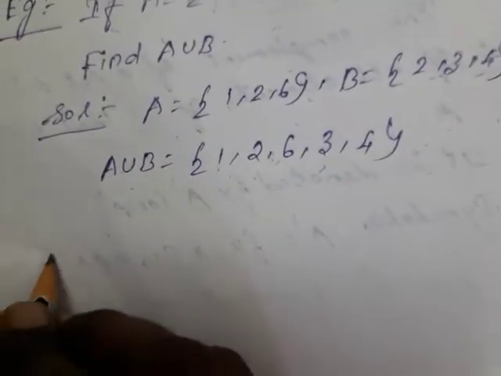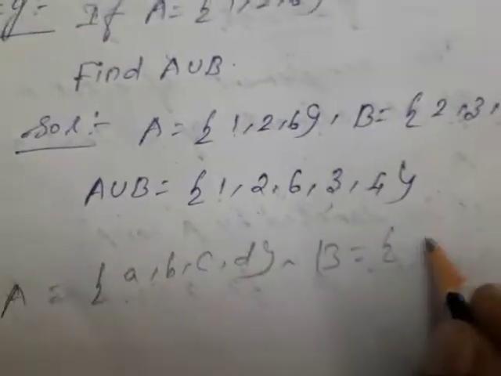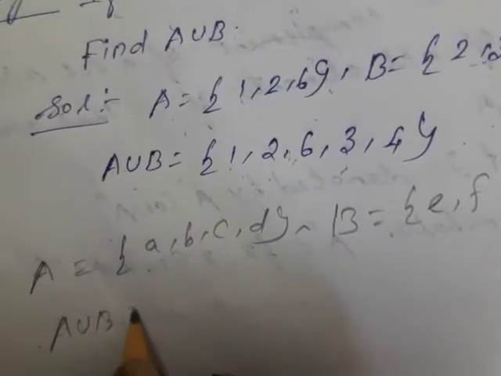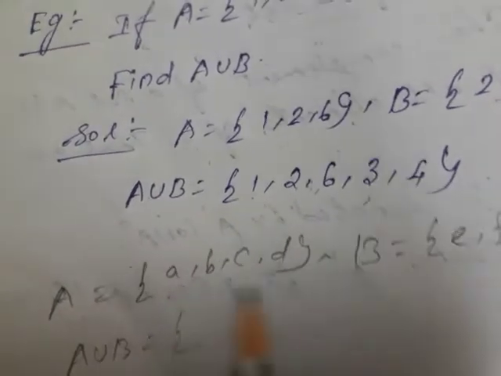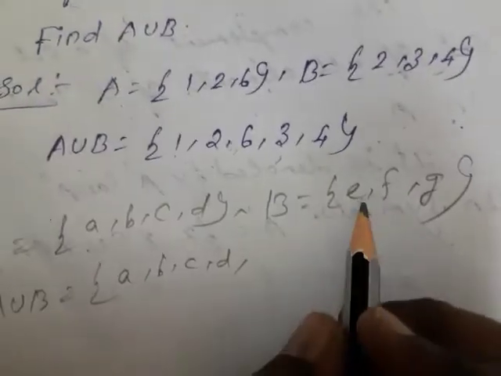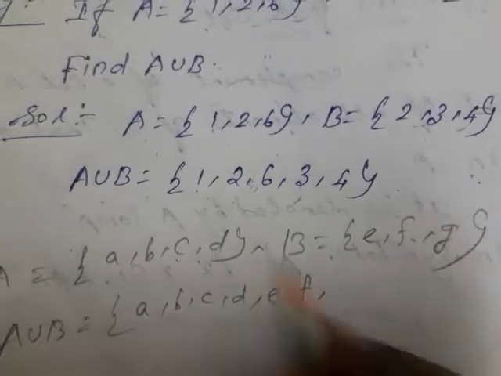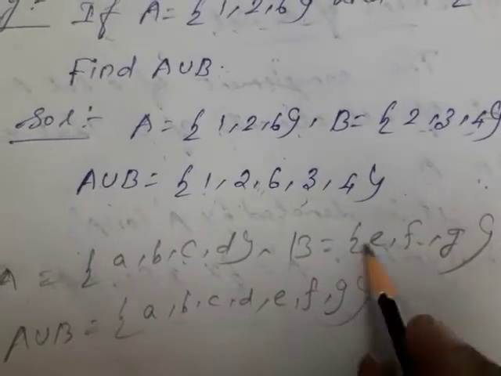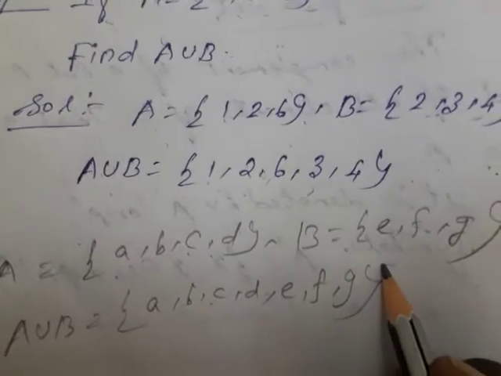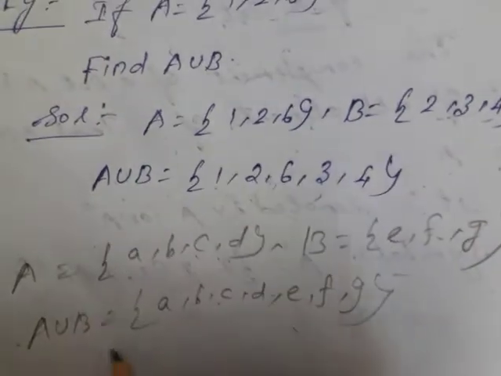Another example. Set A is equal to A, B, C, D. Set B is equal to E, F, G. What you have to find out is A union B. First, what are all the elements in set A? You take and write A, B, C, D. Next, E. Is E there already? No. Next, F is not there. G is not there. If an element is already in set A, no need to write it again. Repeated elements, no need to write again. The remaining elements you combine and write. That is called the A union B.